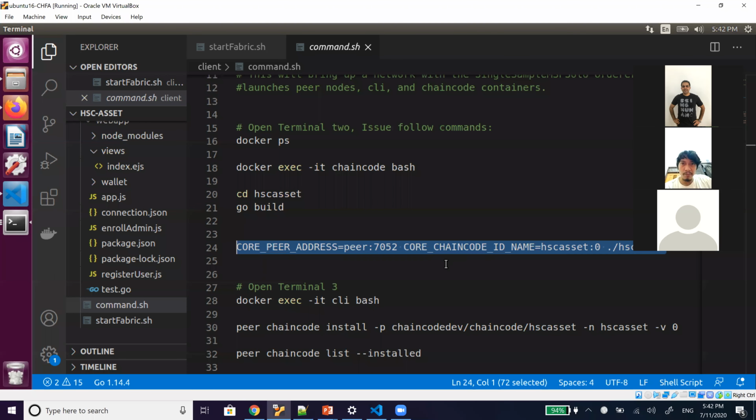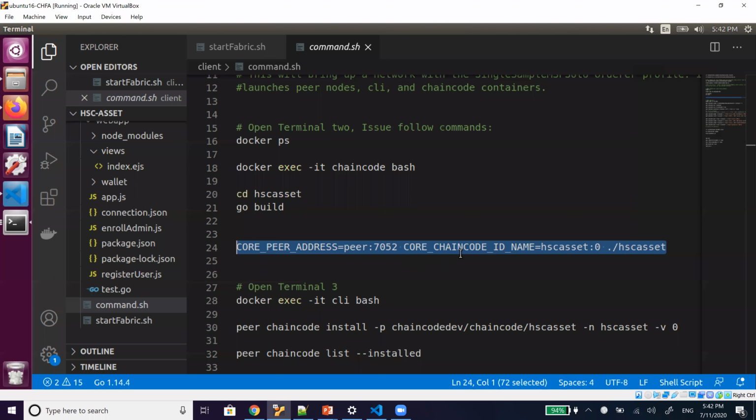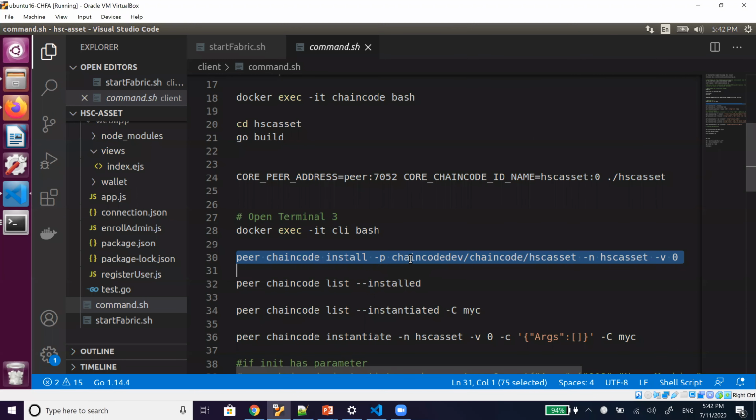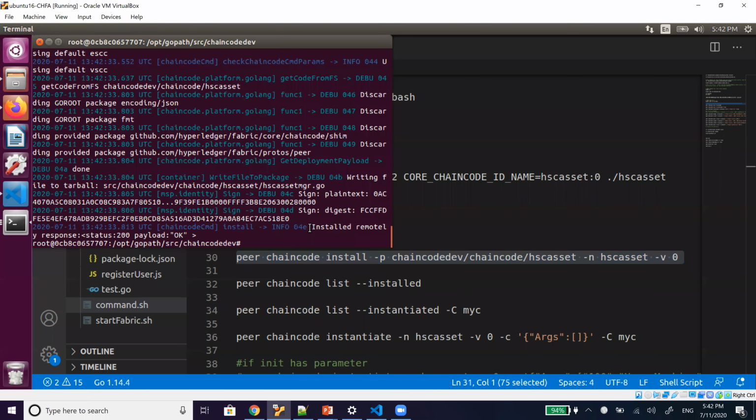In this step, we have to install the chain code that we already built. We will be installing it first. We always have to install the chain code first, so I will be copying the command. You can see that this is successfully installed. Sometimes you may get an error, but here the chain code is installed successfully.